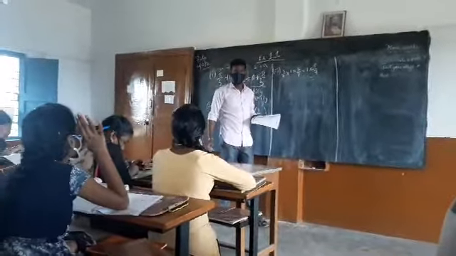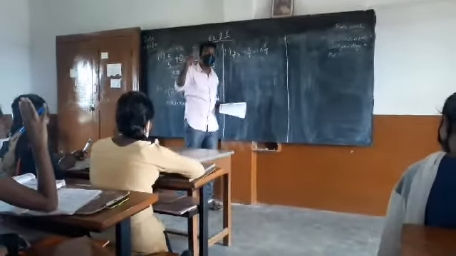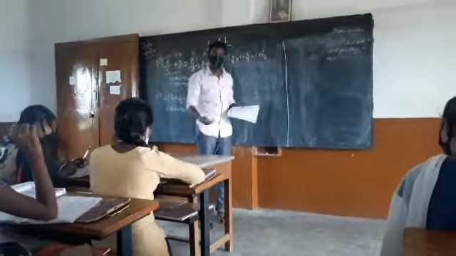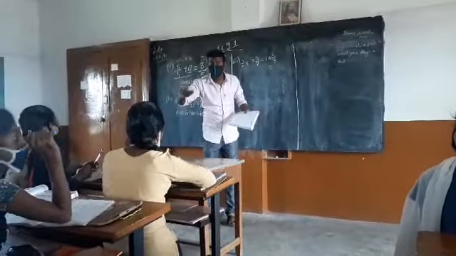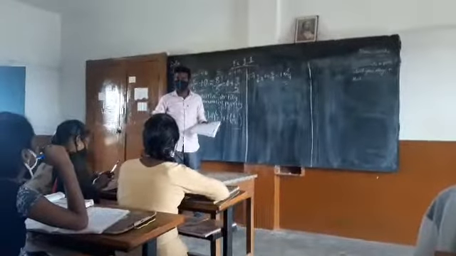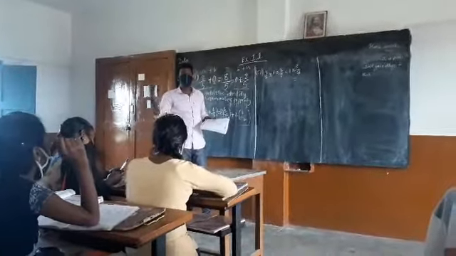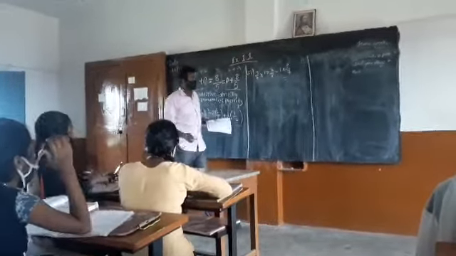What are they? Multiplicative identity, and the second property is commutative property under the multiplication operation. Very good. Sit down.